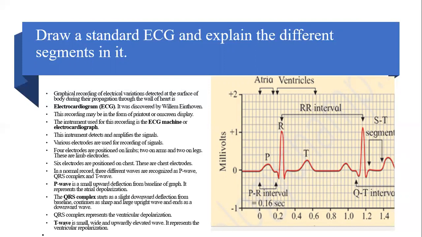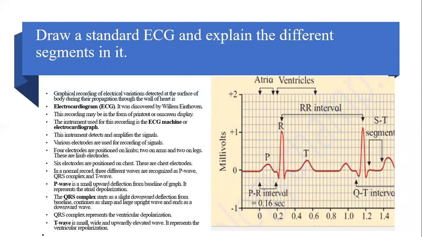6 electrodes are positioned on the chest. 4 electrodes are positioned on the limbs, 2 on the hands and 2 on the legs. In a normal record, 3 different types of waves are recognized. One is the P wave, the other is the QRS wave. You can see here, this is the P wave, a short triangular wave. Then there is the QRS wave, and then there is a T wave. So like this, 3 waves are detected.